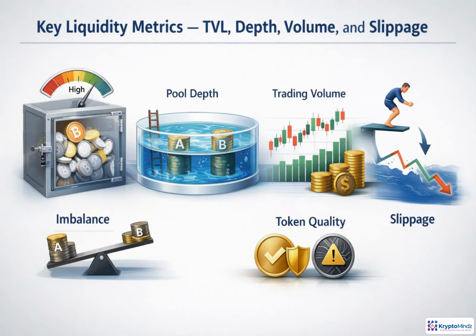Liquidity is not just how much money is in the pool. TVL is a useful first signal, but agents need a fuller view: depth for trade capacity, volume for demand and fees, imbalance for hidden stress, token quality for reliability, and slippage for real execution cost. Strong pools usually look healthy across several metrics, not just one.